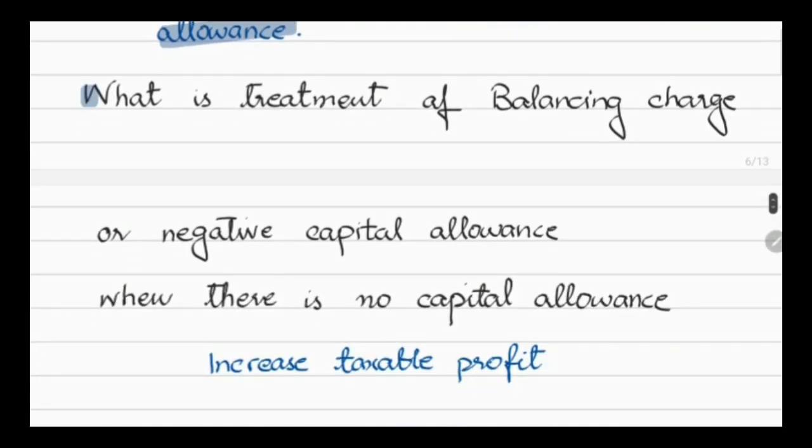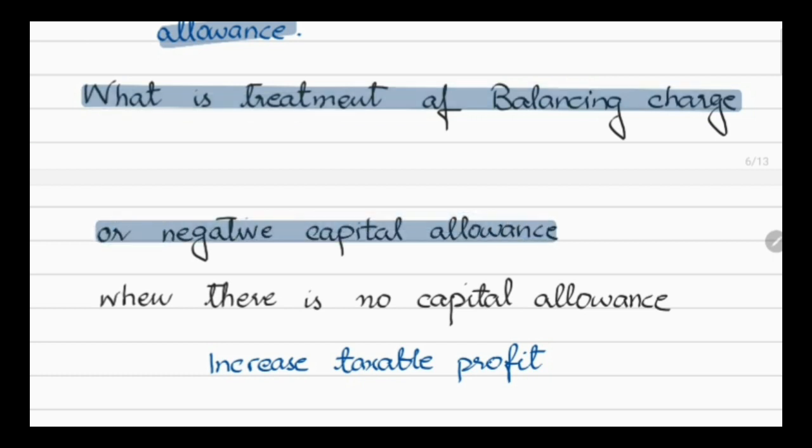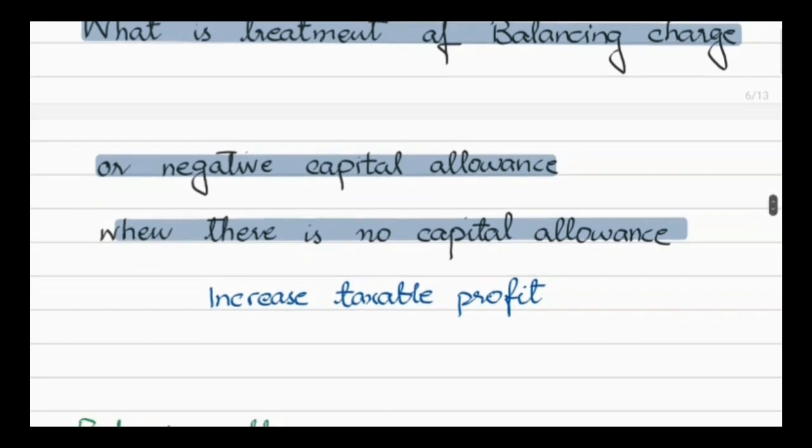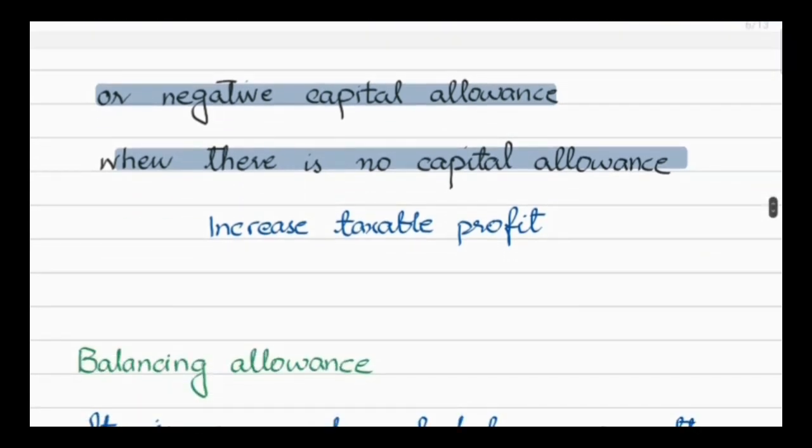Now the question is, what is the treatment of balancing charge or negative capital allowance when there is no capital allowance? If there is no capital allowance for this particular year, then what will be the treatment of negative capital allowance? In that case, it will increase the taxable profit.